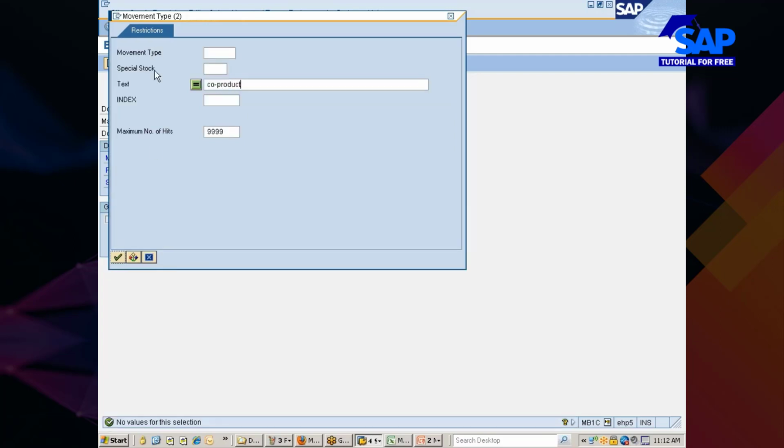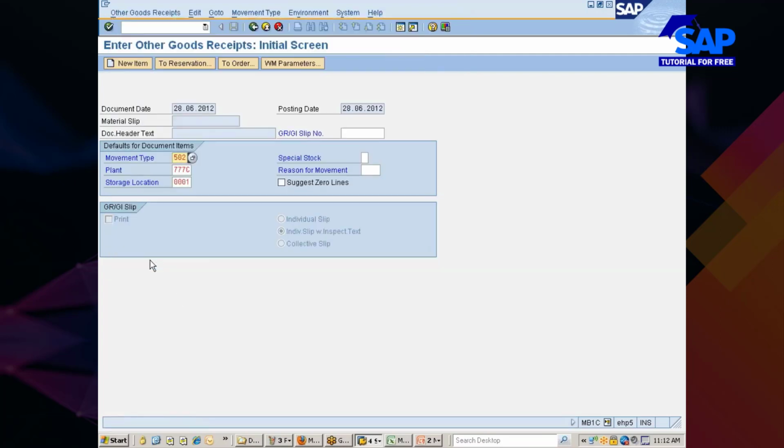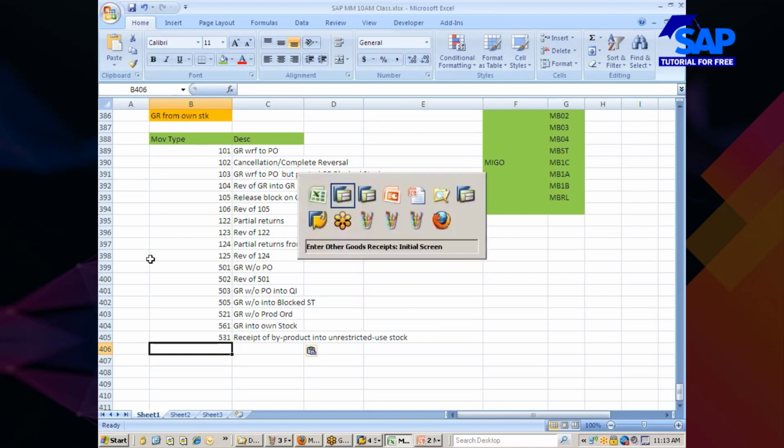Yeah, I don't think you require a movement type for co-product. Co-product means along with the main product you are getting another product, so that itself is considered a separate product. So therefore, I think for that it still uses the same 101 movement type.